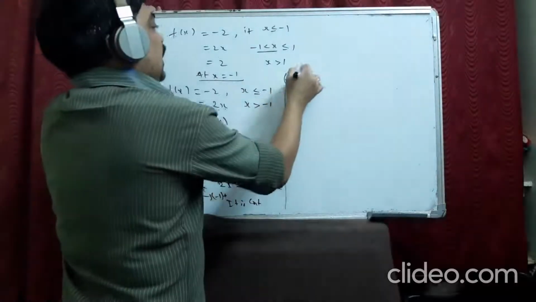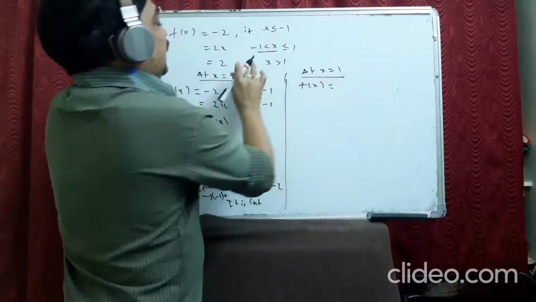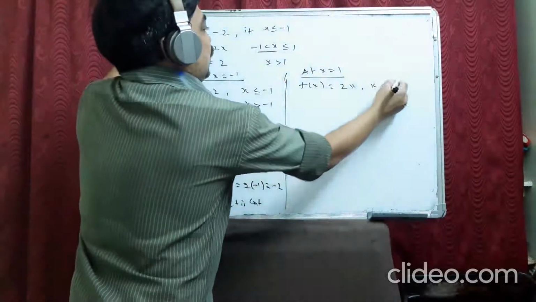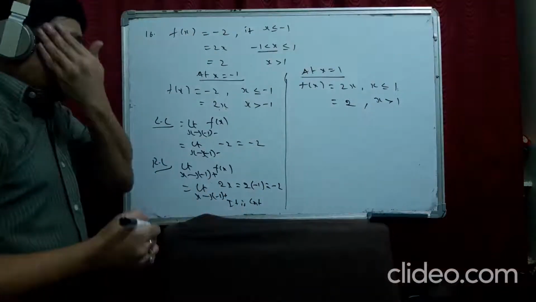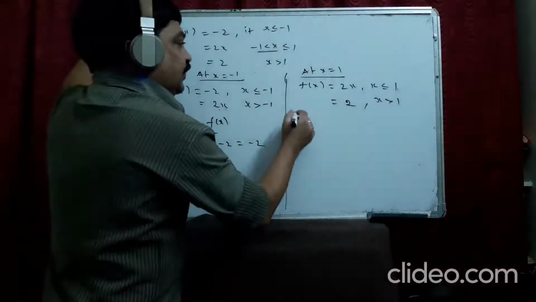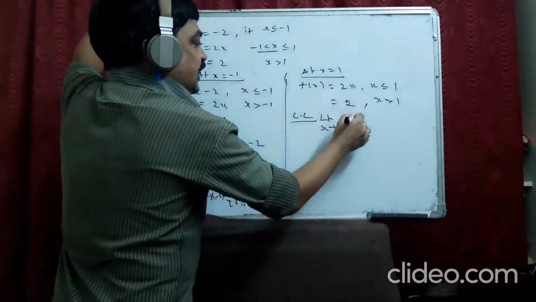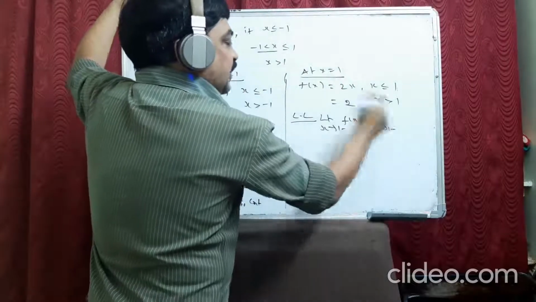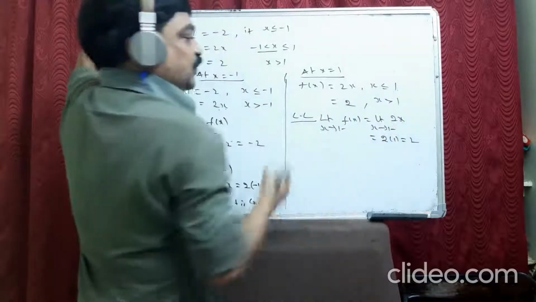Now, at x equal to 1 also we rewrite. f(x) equal to 2x for x less than or equal to 1, and equal to 2 for x greater than 1. So let us find the left limit and right limit. Left limit: limit as x extends to 1 minus, f(x). What is the function before 1? This is the function, 2x. 2 into 1 becomes 2.